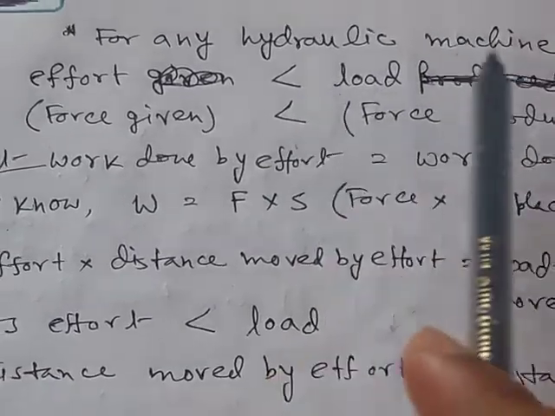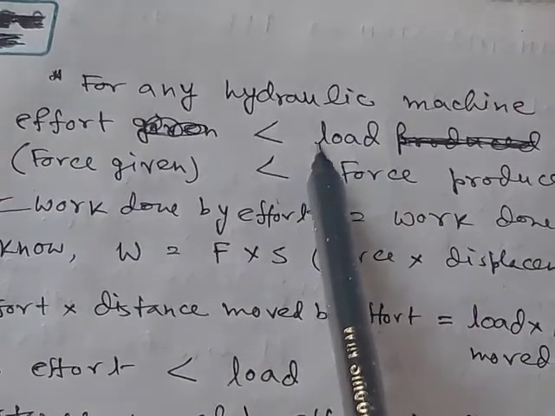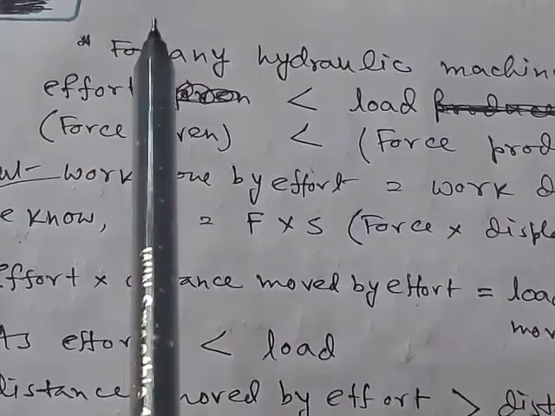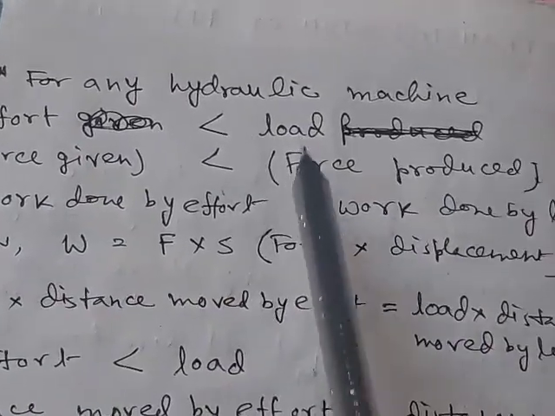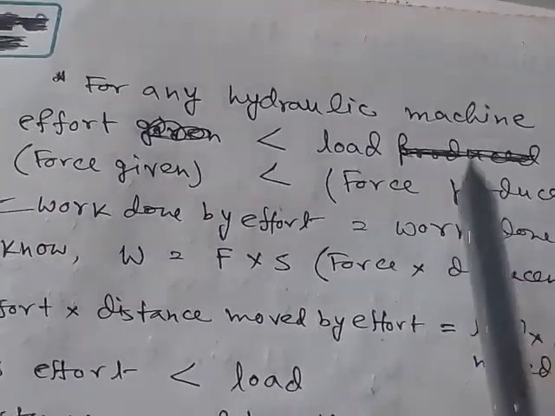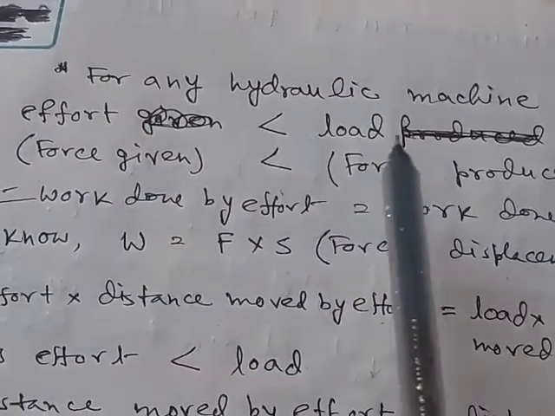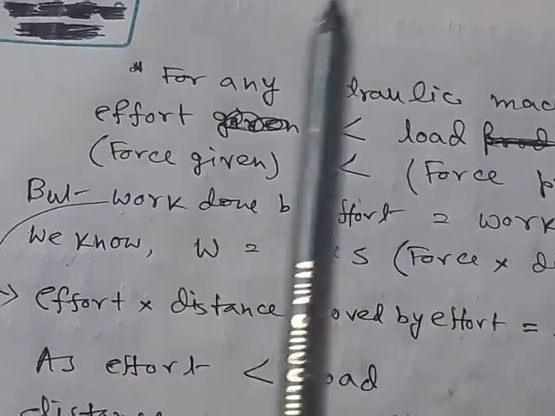Now for any hydraulic machine, the effort we are giving is always less than the load that is produced. Effort means the force that is given, and load means the force that is produced. So the force produced is always greater than the force given, that means load is always greater than effort.